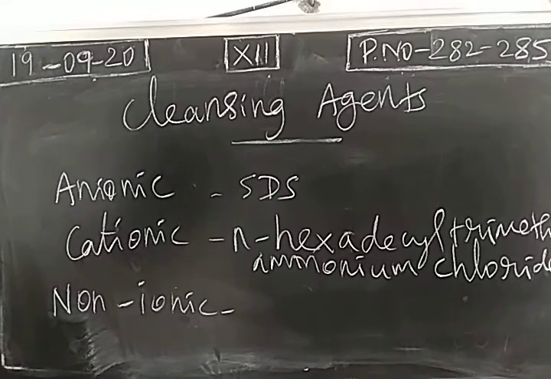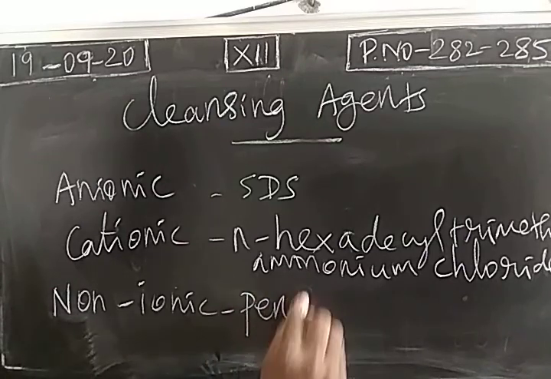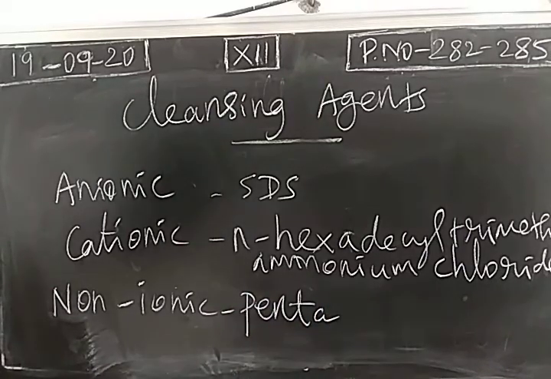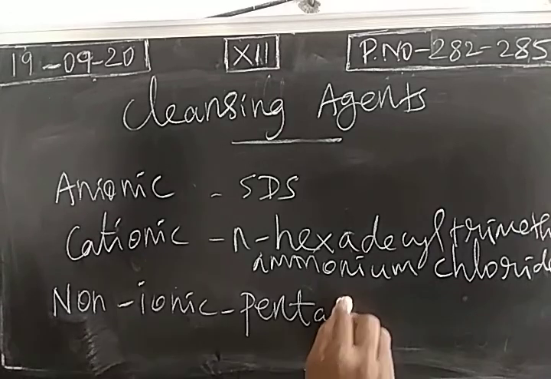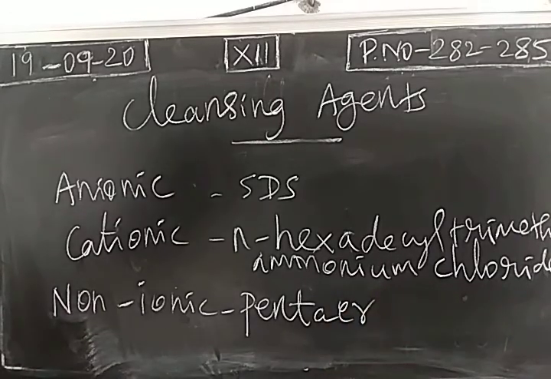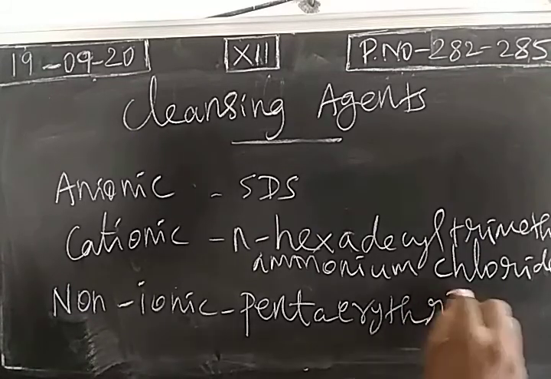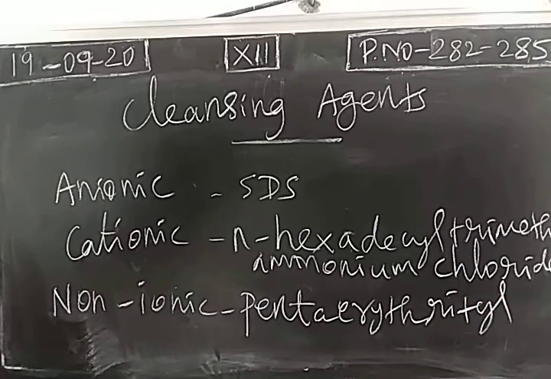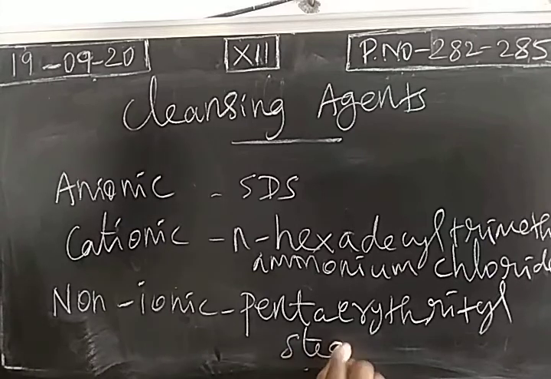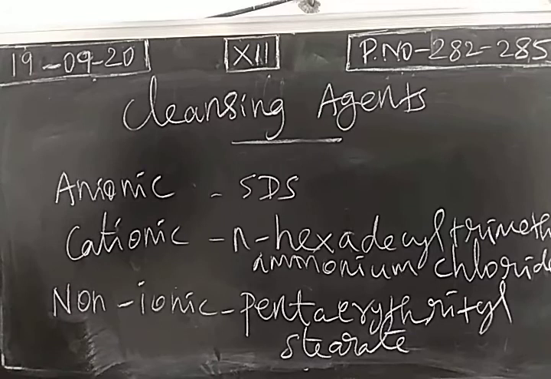One more question: IUPAC name of cationic detergent and anionic detergent examples. Non-ionic detergent example: pentaerythritol stearate. So these are common detergents.